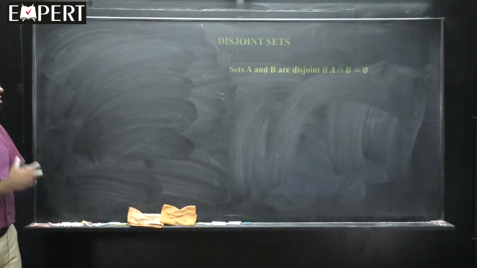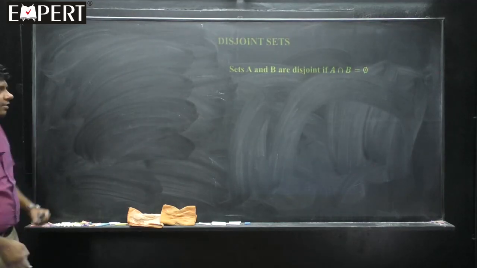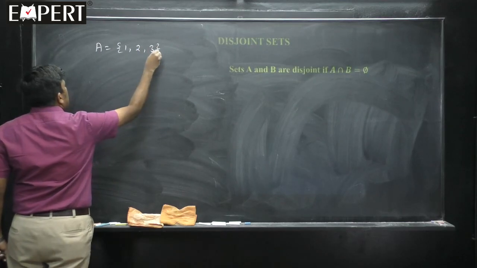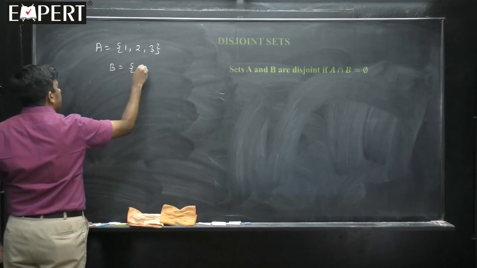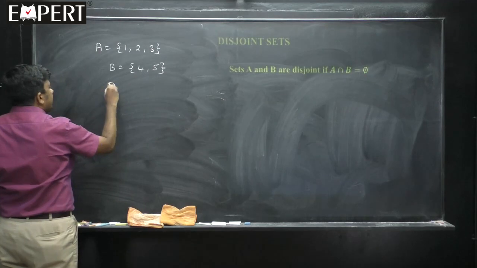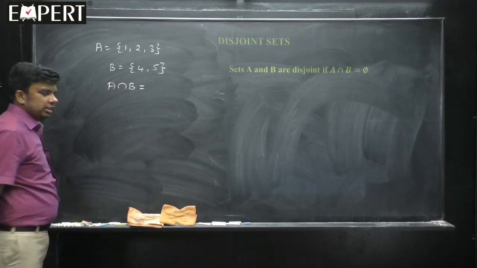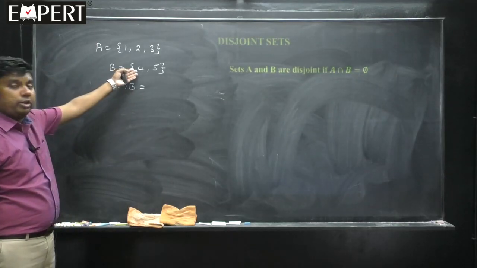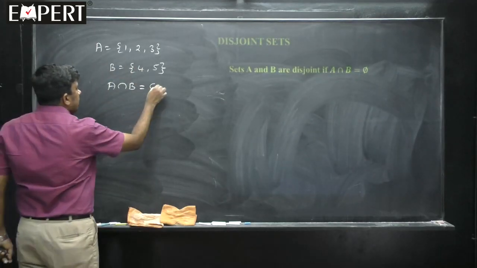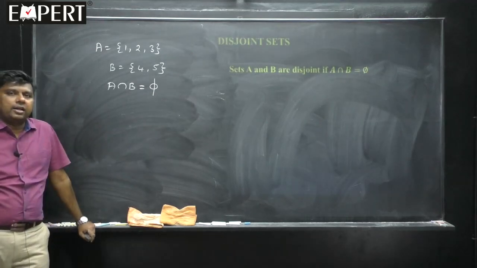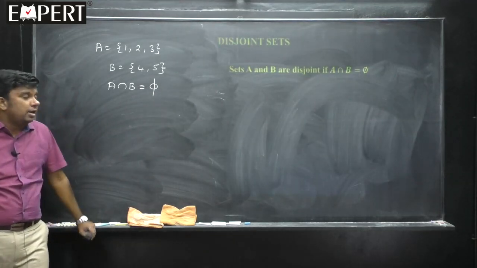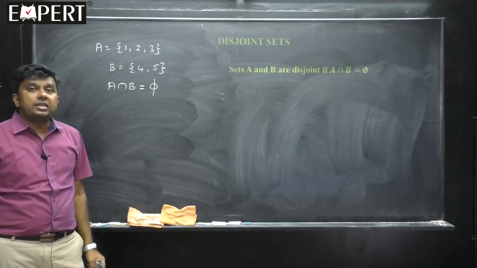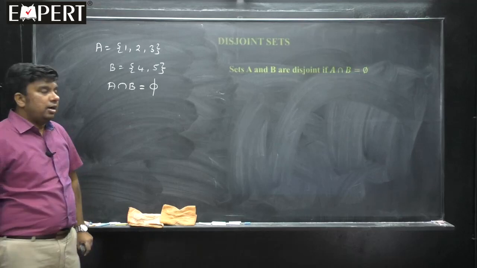Next, disjoint sets. What do you mean by disjoint sets? Say for example, students, I will take one set as 1, 2, 3 and another set as 4 and 5. Now, what is A intersection B? I want to calculate. Common elements in A and B. Can you identify any element which is common to both A and B? Impossible. Therefore, I can say that A intersection B is a null set. Null set means it is a set with no elements. Therefore, if A intersection B is a null set, then the sets are called disjoint sets.